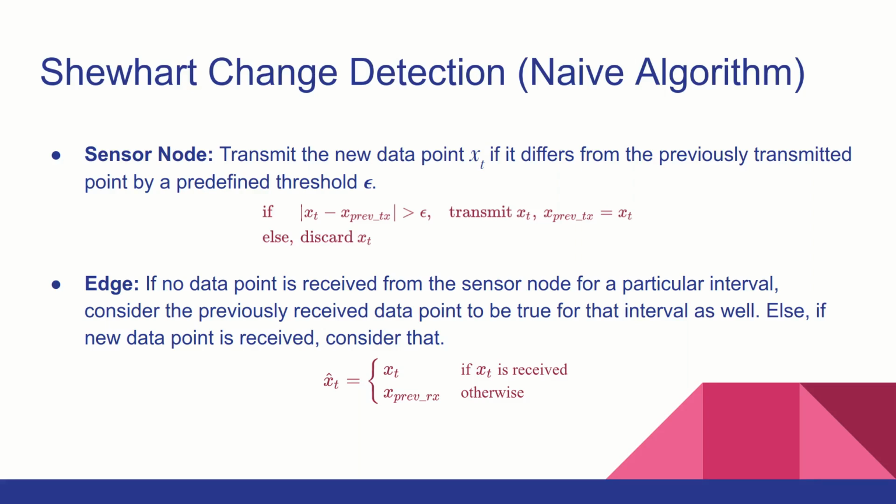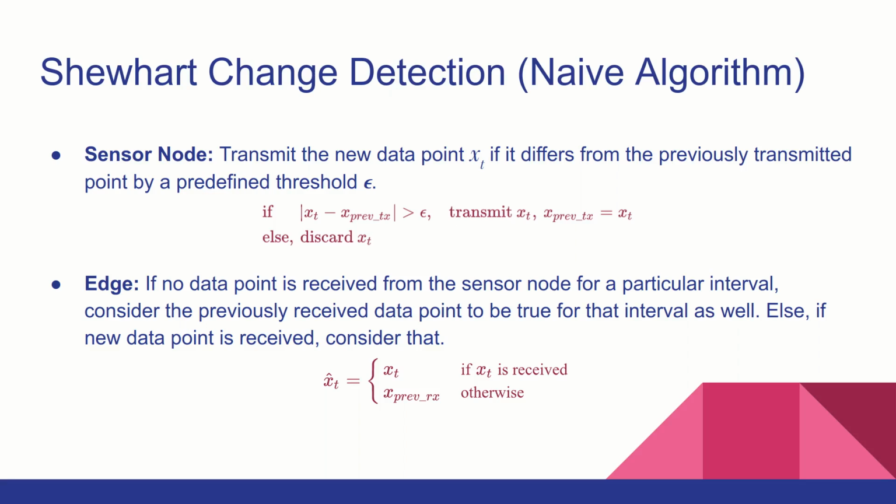So let's briefly take a look at the Shewhart algorithm because we have used it in comparison with our own technique. For simplicity, consider a sensor node with a single sensor. The first thing we do is we define an error threshold for this sensor. When this node senses a new sensor value, let's call it x of t, we check if the difference between this new sensor value and the previously transmitted sensor value exceeds this error threshold or not. If it does, we transmit it. Otherwise, we simply discard this new sensor value. If we have multiple sensors attached to this node, we'll have multiple error thresholds, one for each sensor.